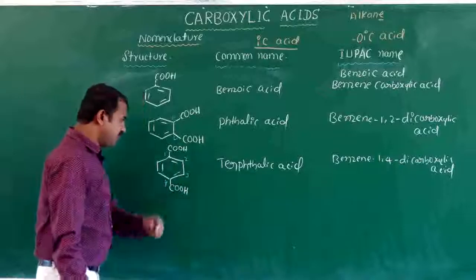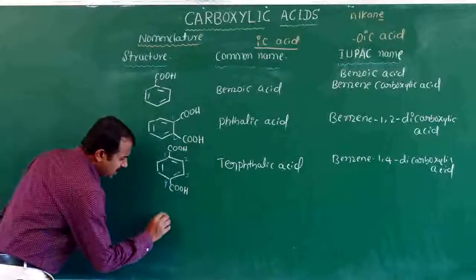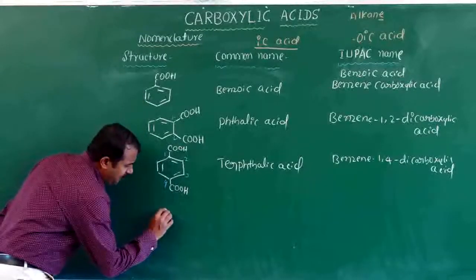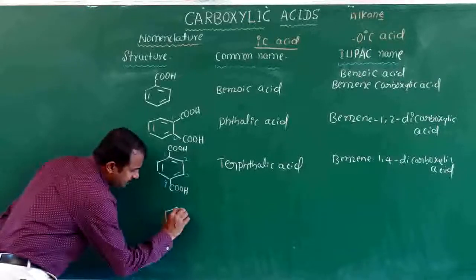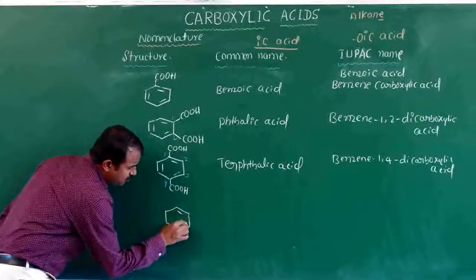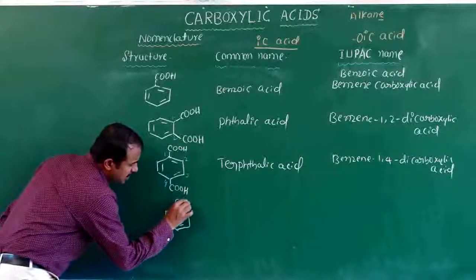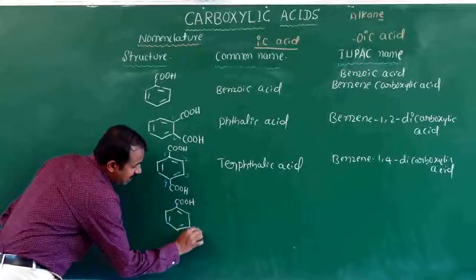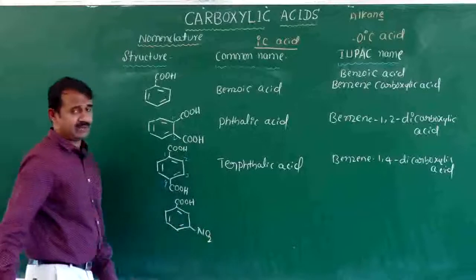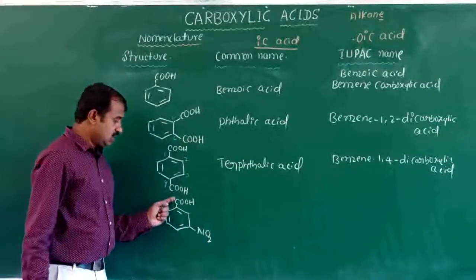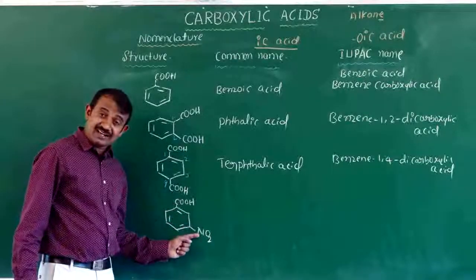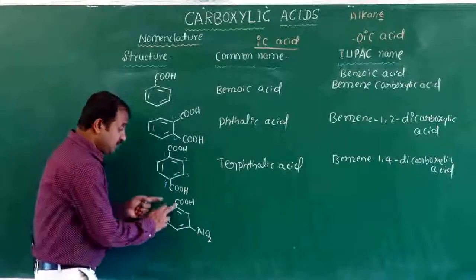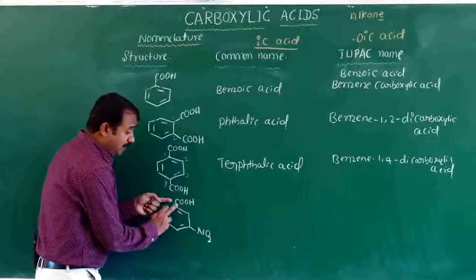Okay. Next, if the compound has alpha, ortho, meta positions, here COOH and another substituent group are there. Here the carboxylic acid is there, and here a nitro group. Which position is it: ortho, meta, para?